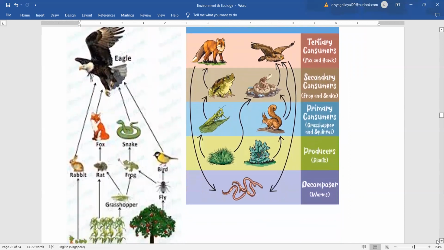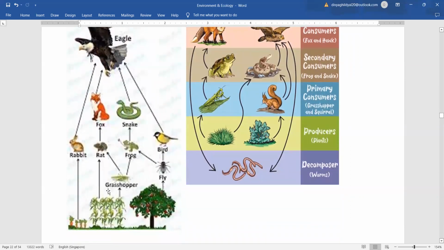Once again, grasshopper is eating this grass. Even the flies on the tree are eating these fruits. Grasshopper, even rats and rabbits are eating the carrot. And rabbit, rat, frog, bird are easily getting eaten by the eagle. Not only this, the snake and the fox are consuming, like fox is eating rat, snake is eating the frog, and they are getting consumed by the eagle.